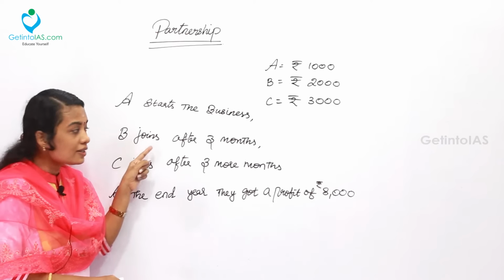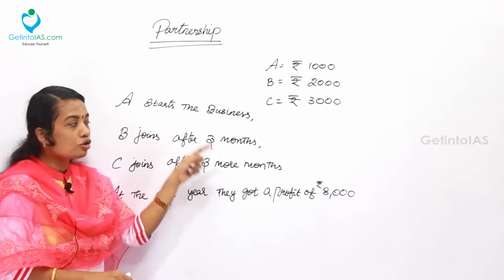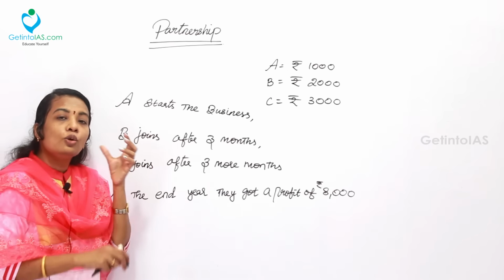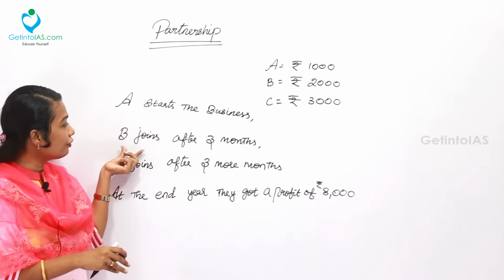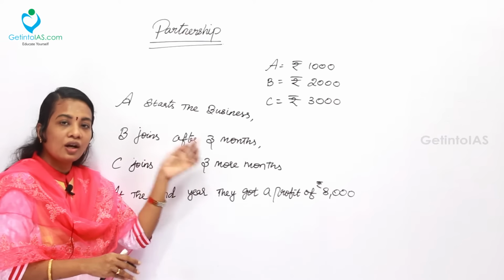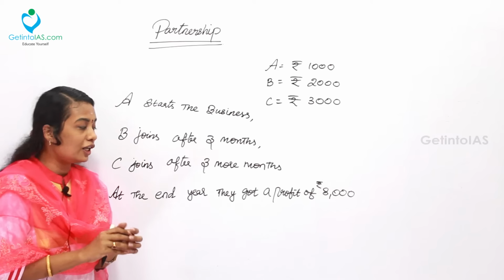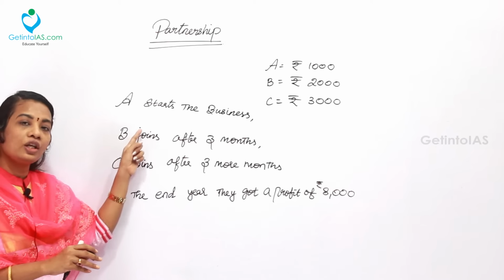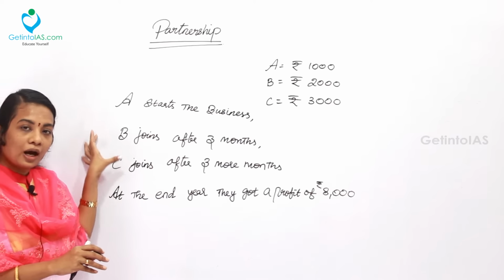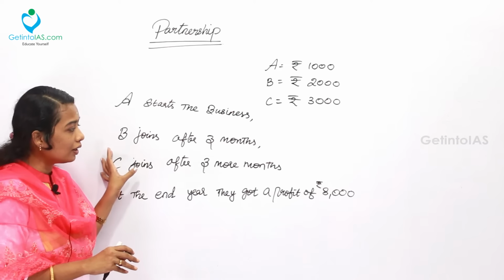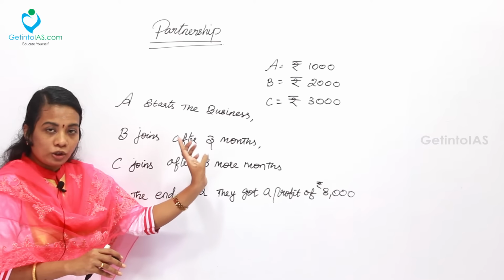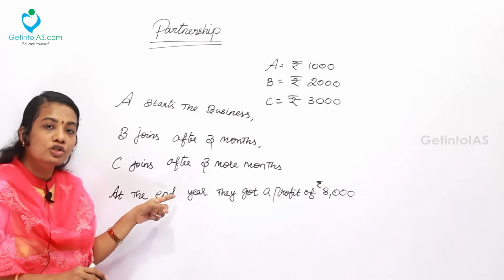Then B joins after 3 months. So until 3 months, A is running a sole proprietorship company. After B joins, after 3 months, it will become a partnership company. After 3 more months, C is also joining with them. So it is becoming a partnership company with 3 partners. So here the amount is different for all the 3 partners and also the time invested by all the 3 will be different.